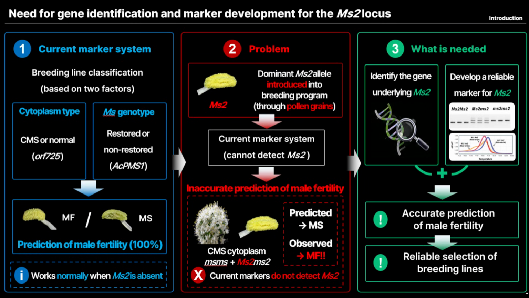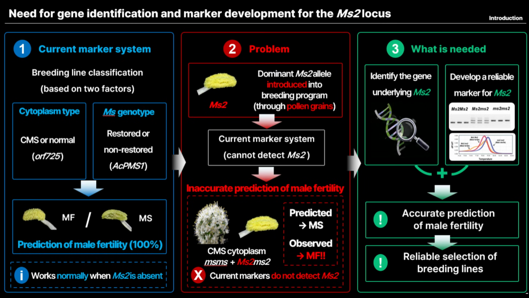In conclusion, we identified ACPPR876 as a strong candidate gene underlying MS2, and confirmed the presence of the dominant MS2 allele in diverse accessions. Previous studies have shown that CMSS is the most widely used cytoplasm in onion F1 hybrid breeding. However, our results showed that MS2 partially restored male fertility in onions with CMSS cytoplasm.